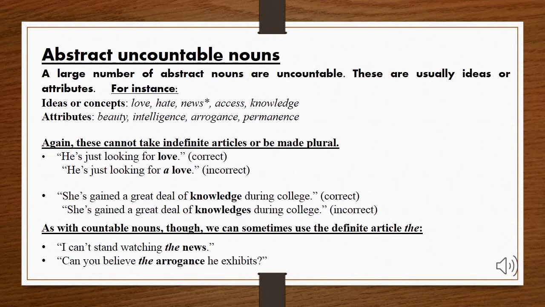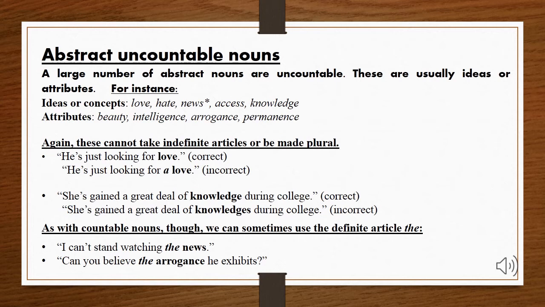Now, what are abstract uncountable nouns? Abstract nouns we have already learned, but what are abstracts in uncountable nouns? There are a large number of abstract nouns that are not countable because mostly they are ideas, feelings and qualities. Here we will talk about ideas, concepts, qualities or feelings. Ideas like love, hate, news, access, knowledge and qualities like beauty, intelligence, arrogance, permanence. These are all very much uncountable and abstract.